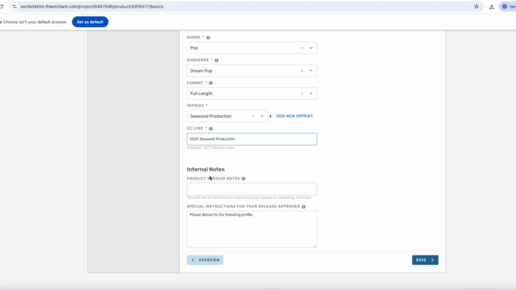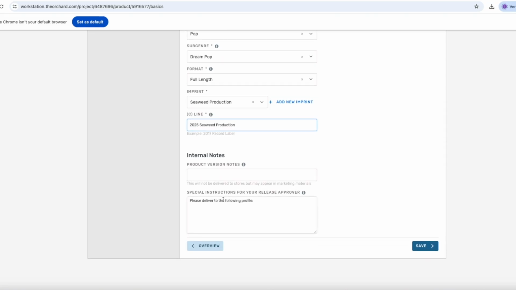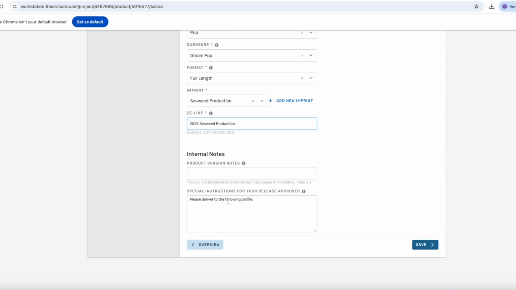At the bottom here, there's a field called Internal Notes. Product version notes are not used, but the special instructions field is important. Here, you can specify details about the delivery of your release. For instance, if you couldn't find the artist profile when entering the primary or featuring artist, you could paste the relevant links here so we can ensure the release is delivered to the correct profiles.